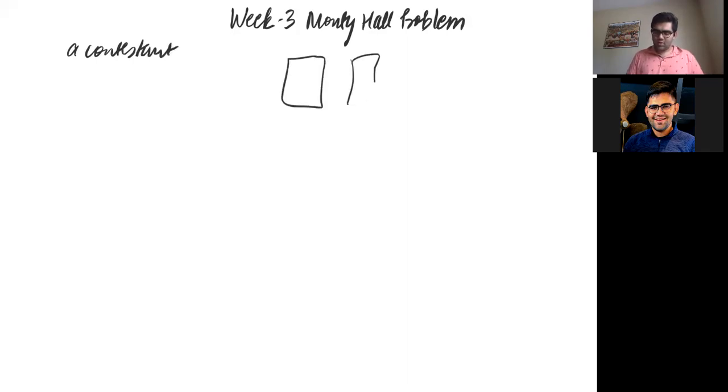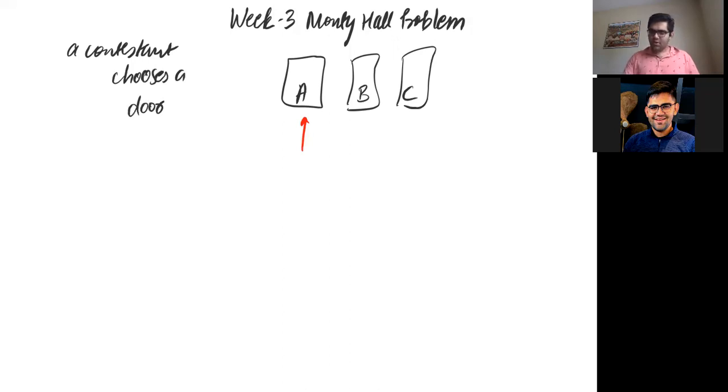There are three doors, right? So a contestant chooses one of these doors. Let's say I'll just name them, and the contestant chooses A, right? So first, the contestant chooses a door. Now, there is something behind every door. One door has a car, and the other two doors have goats.